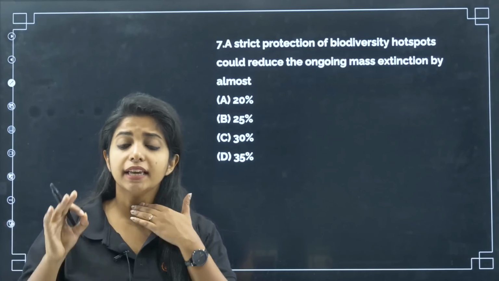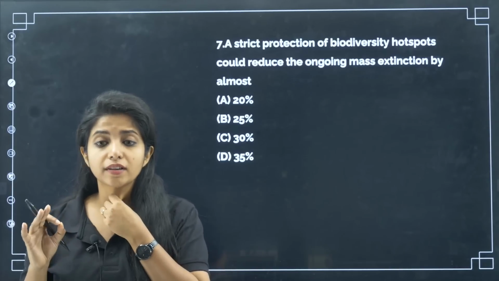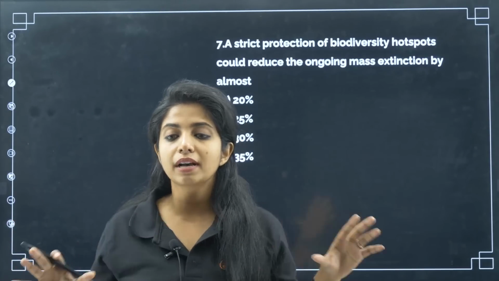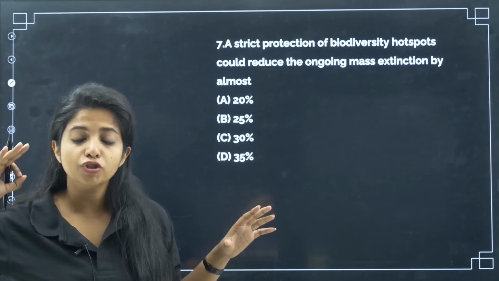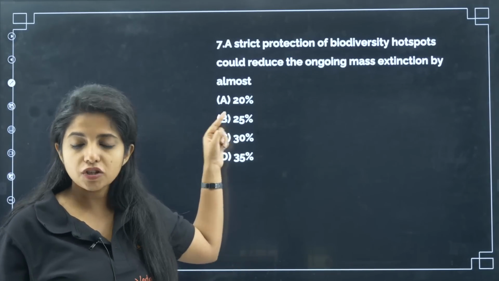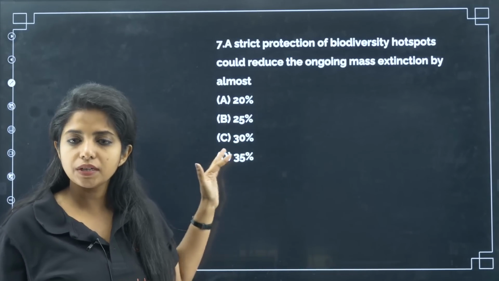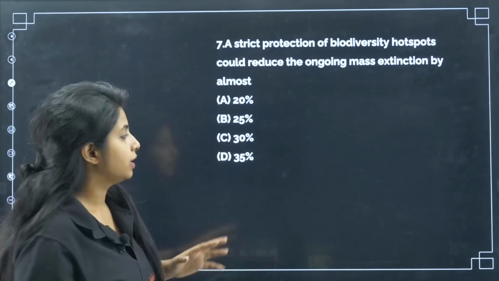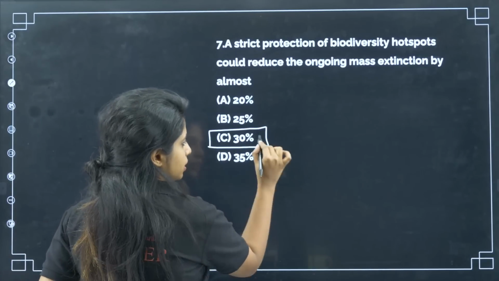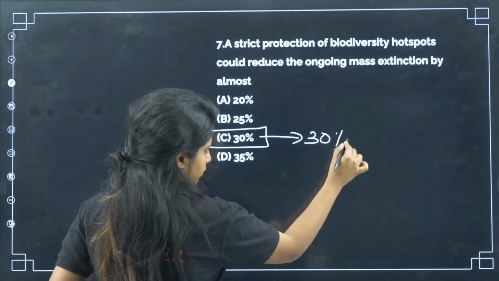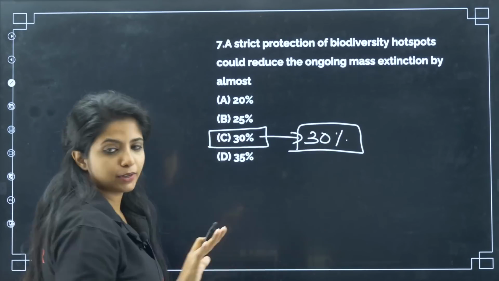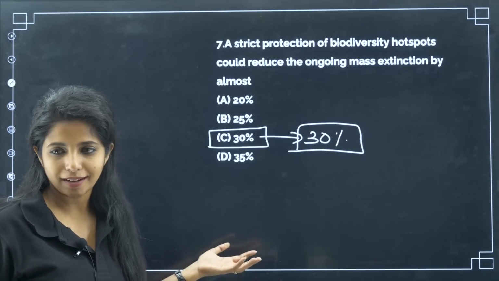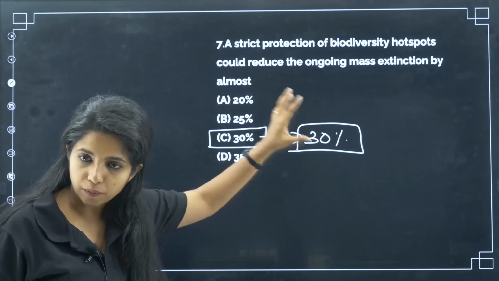So, basically, if I am protecting the biodiversity hotspots strictly, this can reduce the ongoing mass extinction by almost how much percentage? 20%, 25%, 30%, 35%. What do you think so? The answer is 30%. Straight question. There is no need for explanation. How can I explain? 20, 25, 35, how can I explain about that, right? So, it's just 30, you have to remember it.